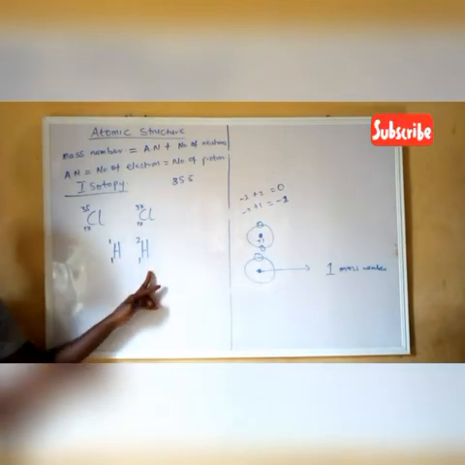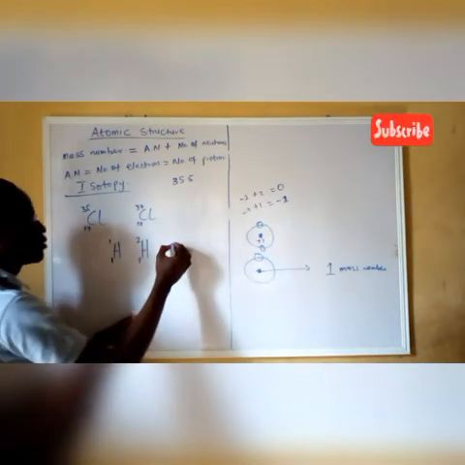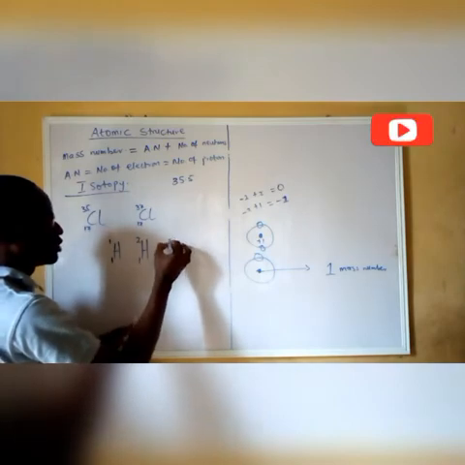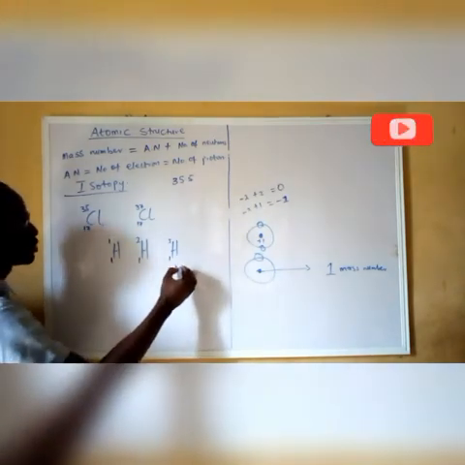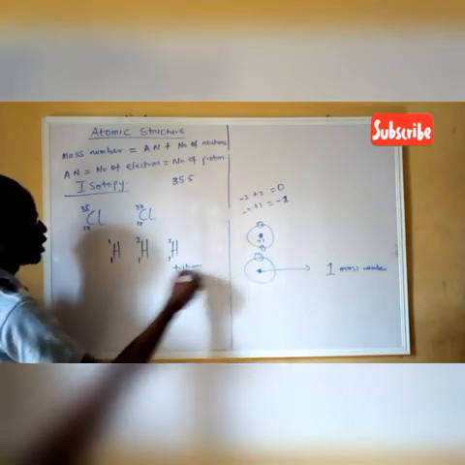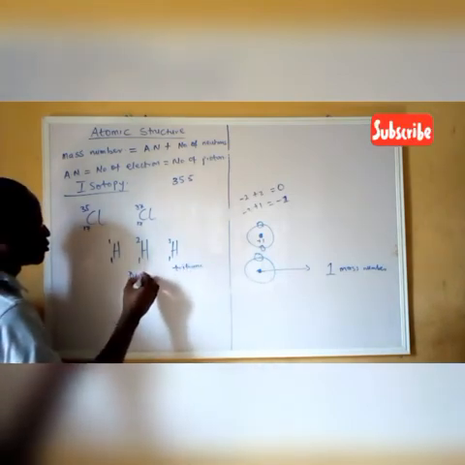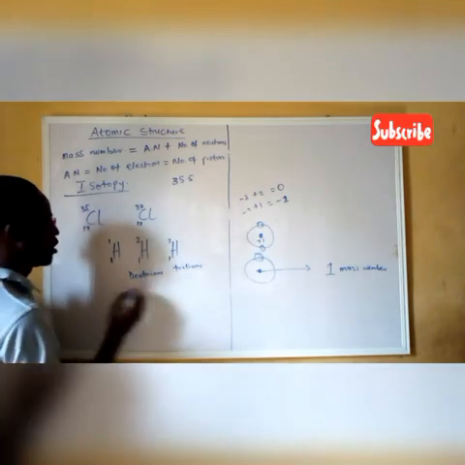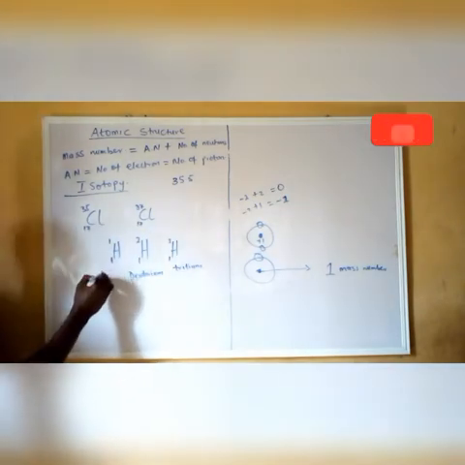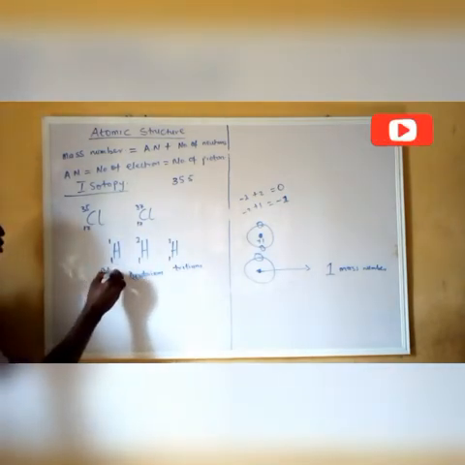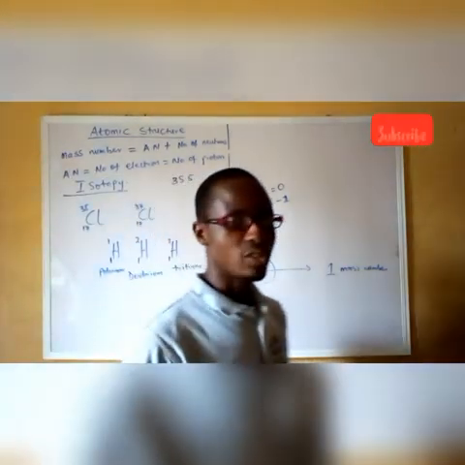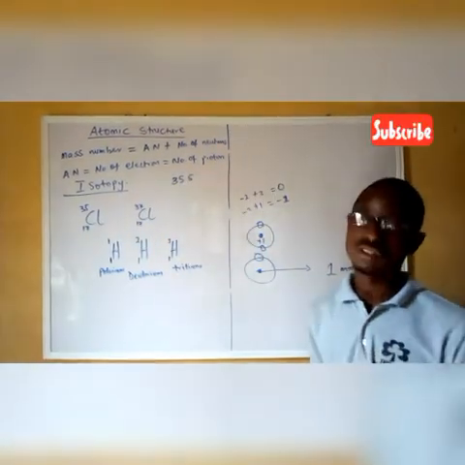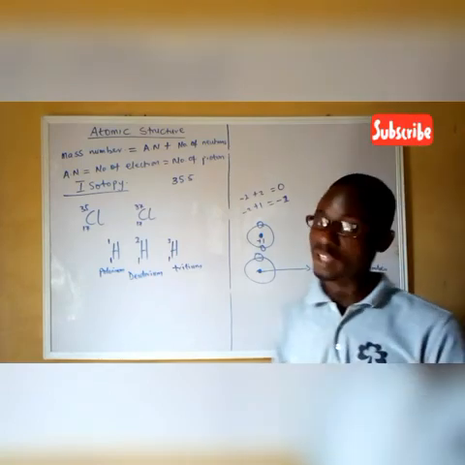This is what we call deuterium. Then we have the one with H, 3, 1. That's tritium. So this is what we call tritium, and this is deuterium. So these are the isotopes of hydrogen. That is what isotopy is talking about. That is all isotopy is talking about.